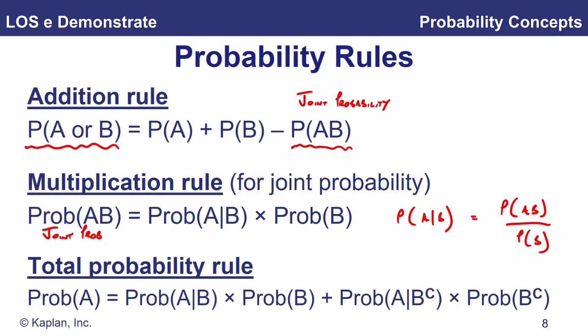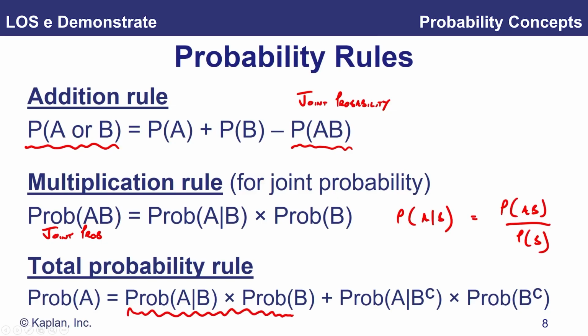Now, the total probability rule. This is just the unconditional probability of an event occurring, and notice it is the sum of all of the joint probabilities that that event will occur. So the probability that event A will occur given that event B occurs, plus the probability that event A will occur given that event BC occurs, times the probability of event BC occurring. Just be aware, the unconditional probability of an event occurring is the sum of all of the joint probabilities. That's all the total probability rule tells us.